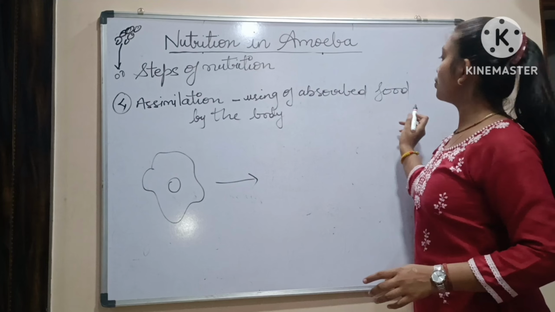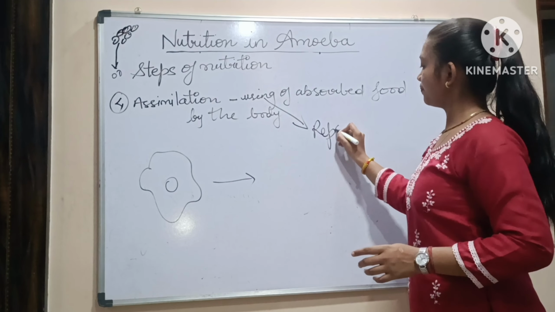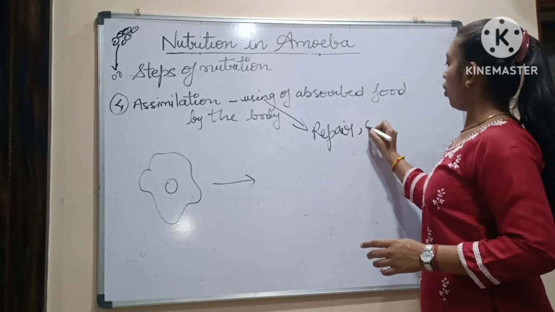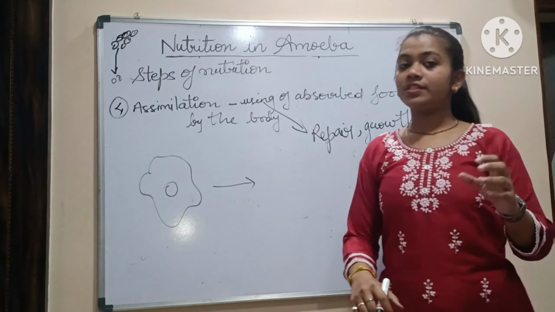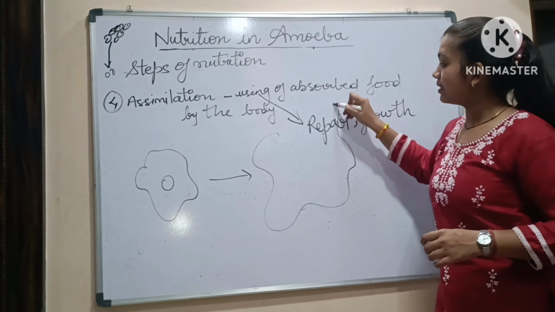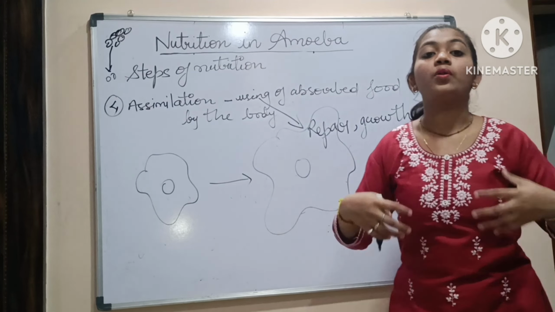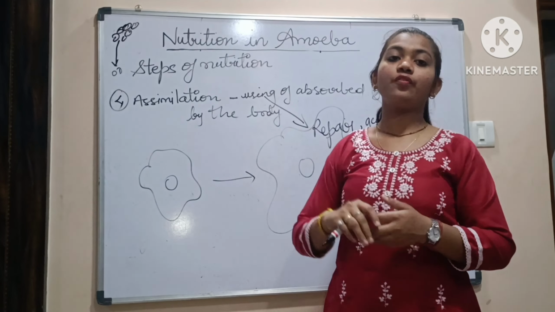So it is used by the body. And for what all things? For repair, for growth, etc. So we will see that in this stage the size of amoeba gets a little bit grown up. So there is a difference in the size of amoeba at the stage of assimilation.